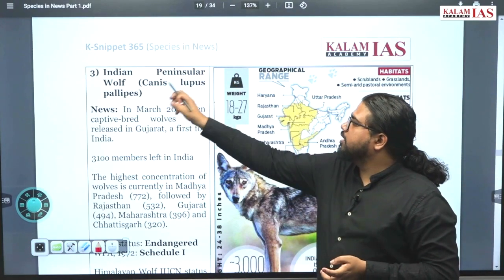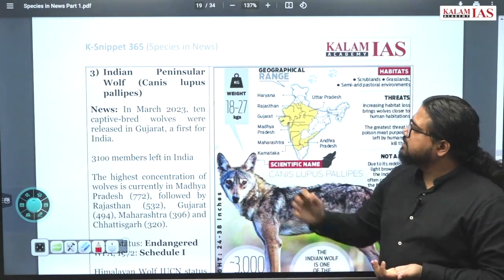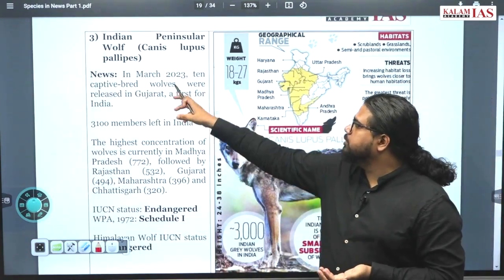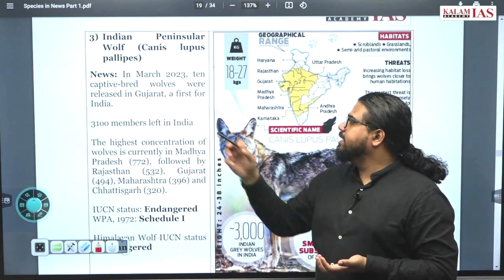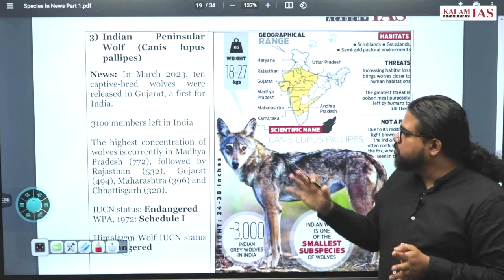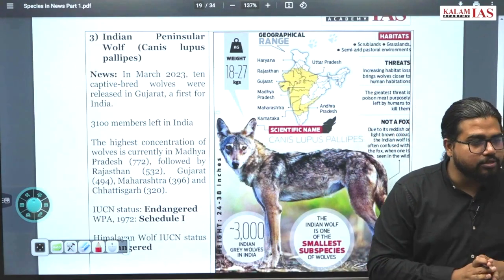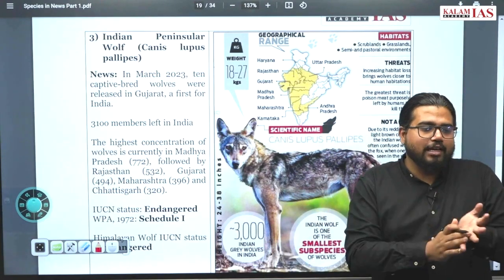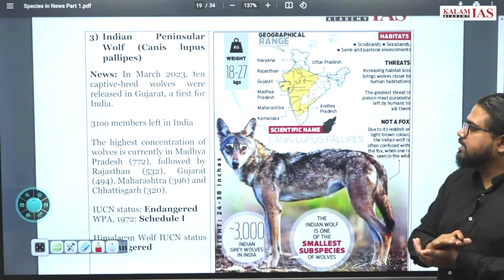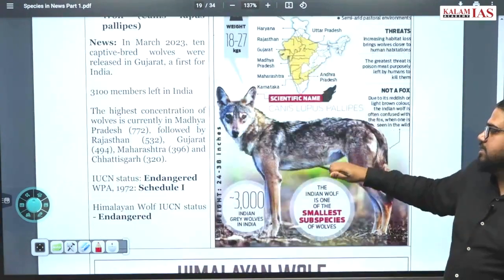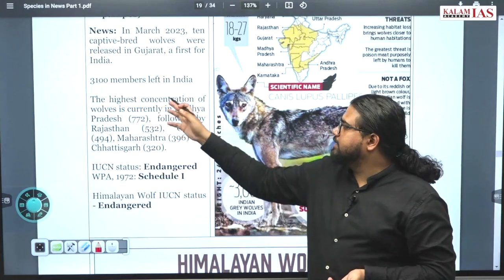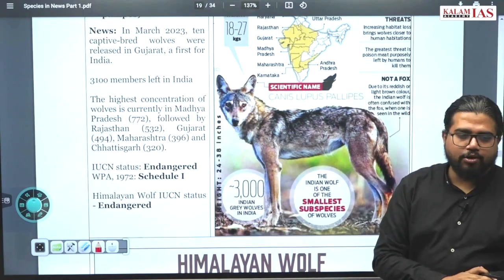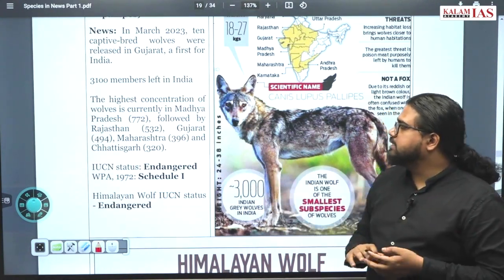Now, the Indian peninsular wolf, or Canis lupus pallipes. That is its scientific name, which you can learn if you want. In 2023, 10 captive-bred wolves were released in Gujarat, the first time in India. There has been criticism because wolf conservation gets less concern compared to tigers, lions and others. They are also facing threats due to various factors. The IUCN status is endangered. The highest concentration is found in Madhya Pradesh, with 772 wolves, and most other states in the southern subcontinent or peninsular India also have this wolf population.